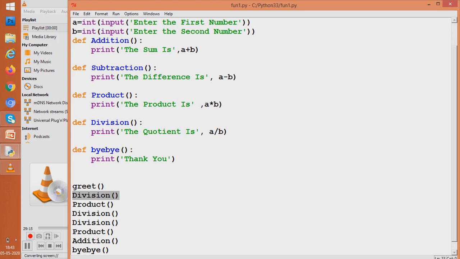What happens when we give a modular approach to a program? We understand each and every part of the program properly. Suppose if my friend comes and he sees this program, seeing the program only, he will understand that this program is for addition, subtraction, product, division, then saying bye-bye, that is thank you. So these things can be easily understood by a man who has not been present when you are writing the program.